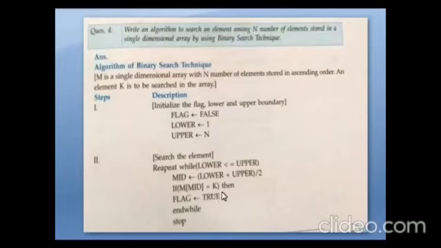If m of mid equal to k, then flag equal to true. So if the mid value is the searching element, we have to stop. If we found it in the mid value, then we have to stop. At that time the flag will become true, that is 1. End while, stop.